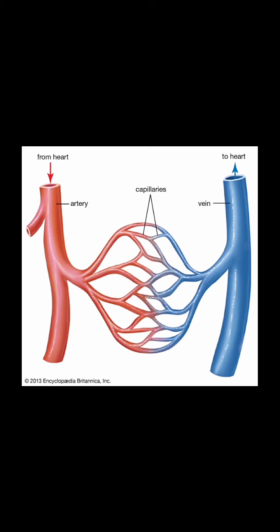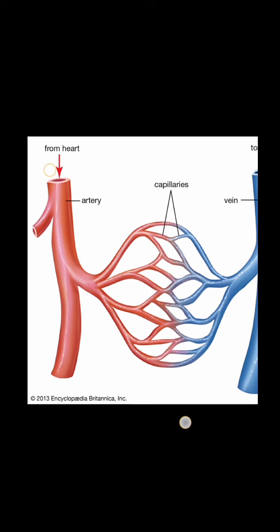These are the blood vessels that carry pure blood from the heart to all parts of the body. Arteries, you can see the red tube here. This tube carries pure blood. Pure blood means deoxygenated blood. From where? From the heart to all body parts.